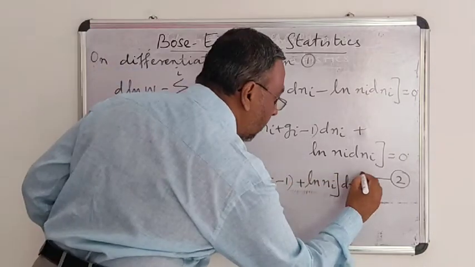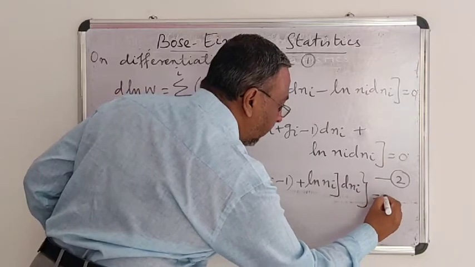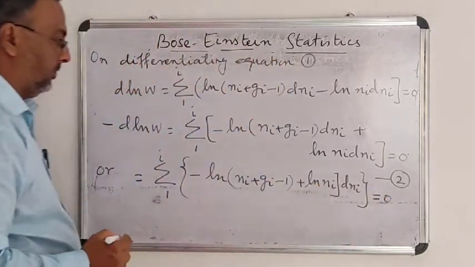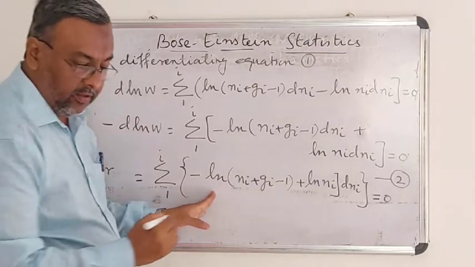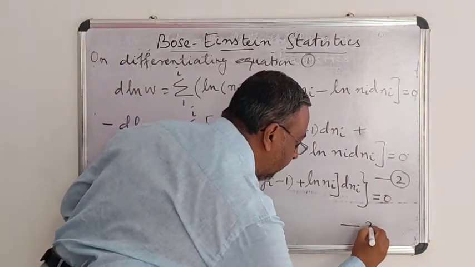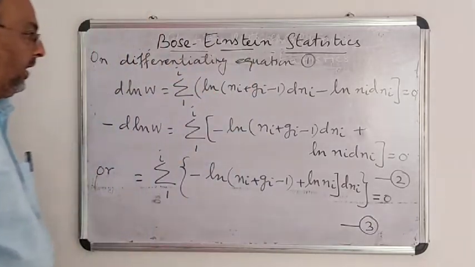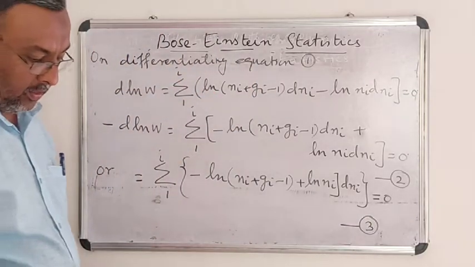This is equal to 0. I can write it like this. This is equation 3.